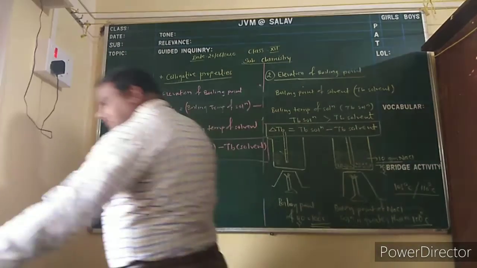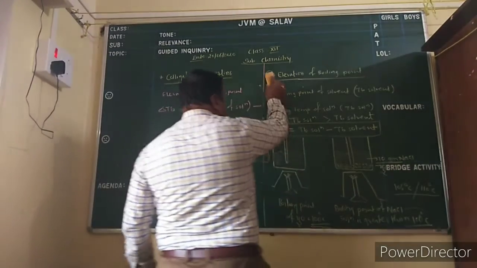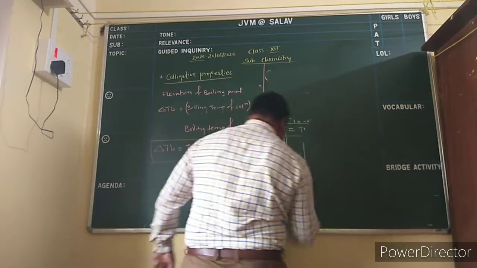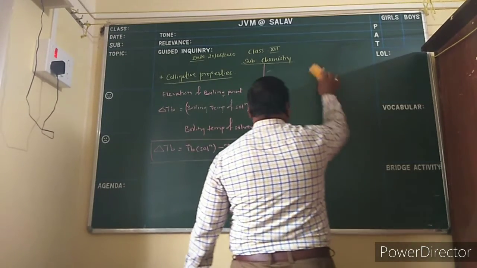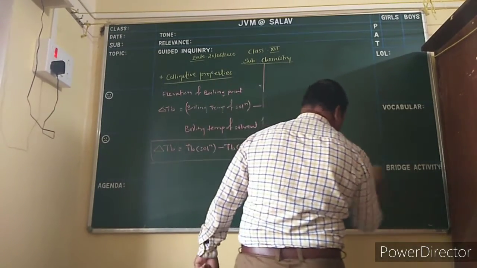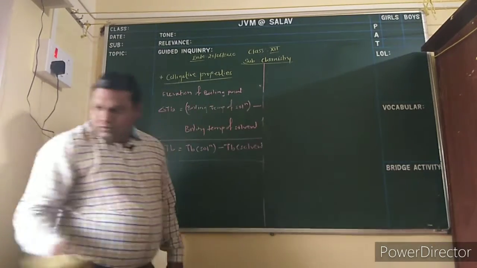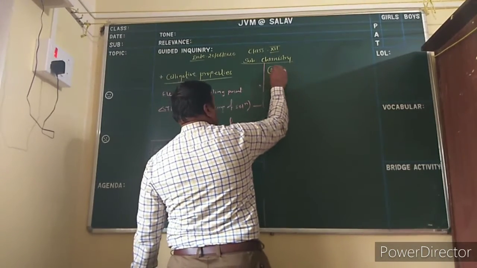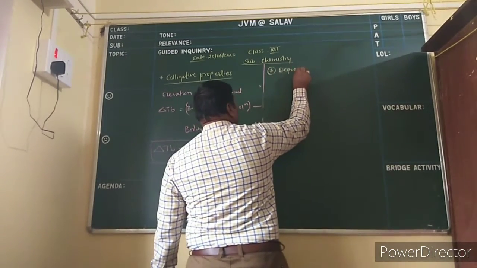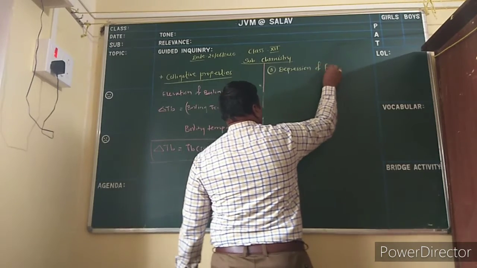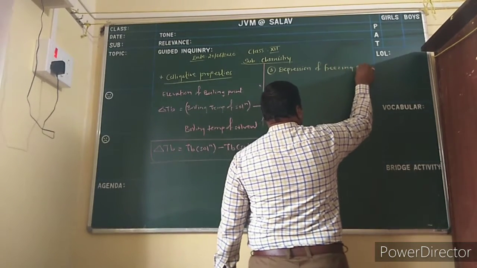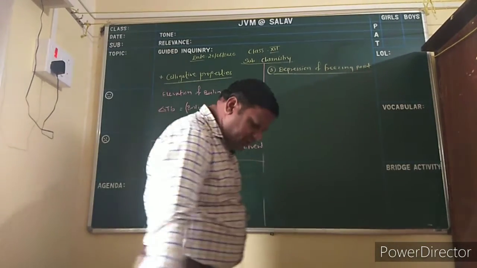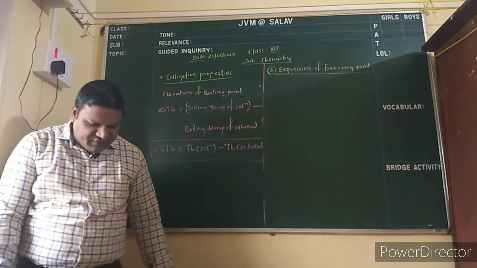Okay. Then the third is the depression of freezing points. You can tell from the name: elevate means increase and depress means decrease. You know very well, freezing point means at a particular temperature the liquid converts into solid state, that is freezing.